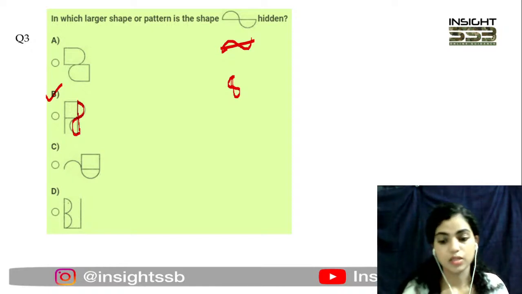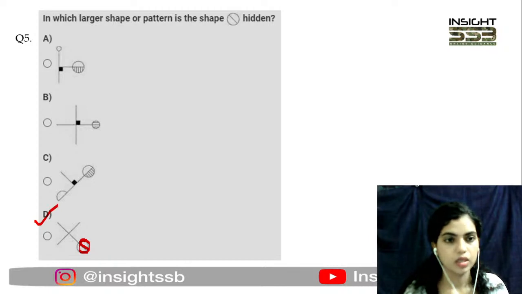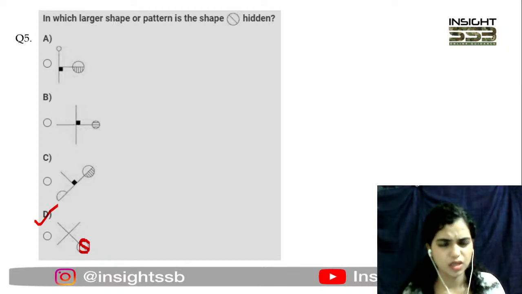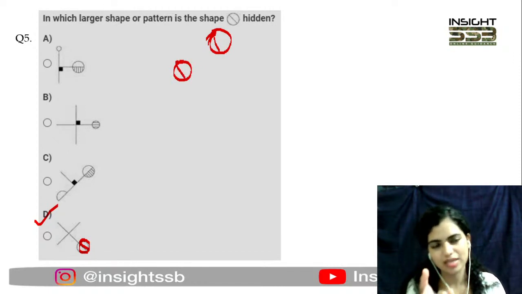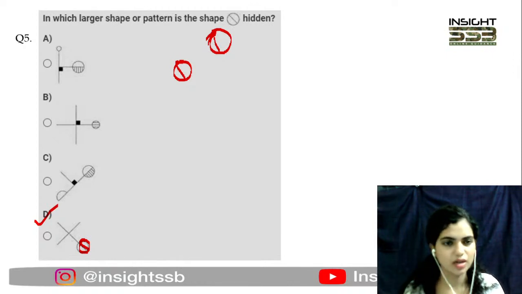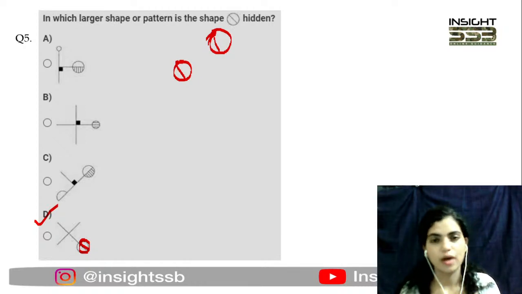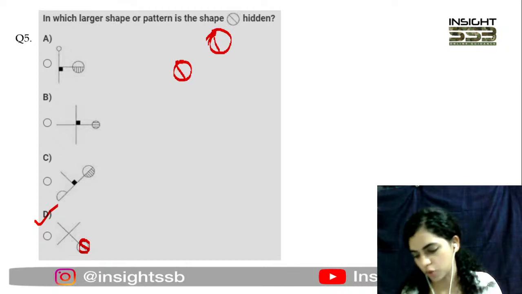Why not A and B? Last question. Here you have this figure, जहाँ पे more appropriately, this is like diagonally cutting. I know कि अगर ये circally अगर आप इसको ऐसे कर दोगे तो वो एक horizontal cut आ जाएगा, which you can kind of see here. ठीक है, और here also that is there. But यहाँ पे you have to choose the best option. Now D में this figure is coming as it is. That is why we are going with D. ऐसे तो चारों option में है ये in some form or another. But D में it is coming as it is, the best one. So that is why we are going with the best option. All right.